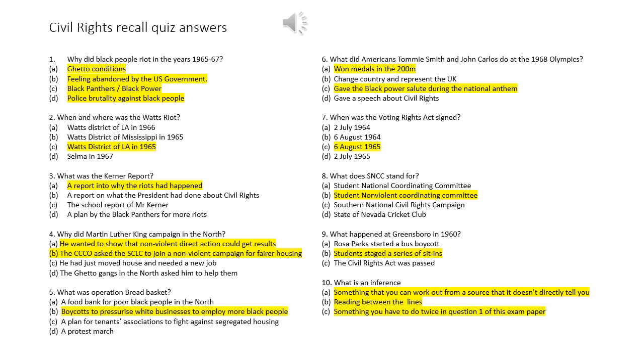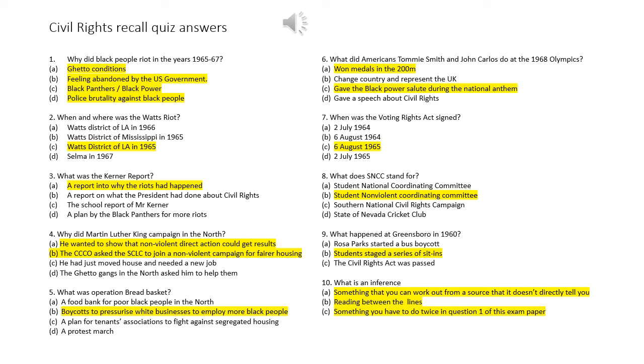Number 7, when was the Voting Rights Act? This was C, the 6th of August 1965. Number 8, what does SNCC stand for? Well, the answer originally was B, the Student Non-Violent Coordinating Committee. But those of you who are super focused will also know that later on they changed their name to the Student National Coordinating Committee and dropped the word non-violent from their name.